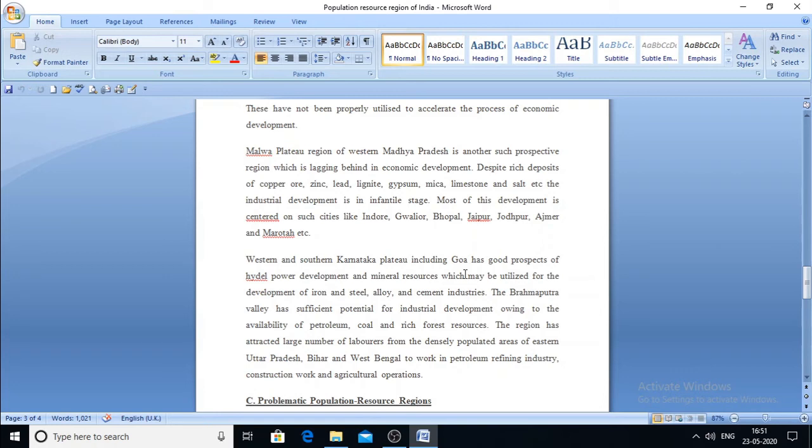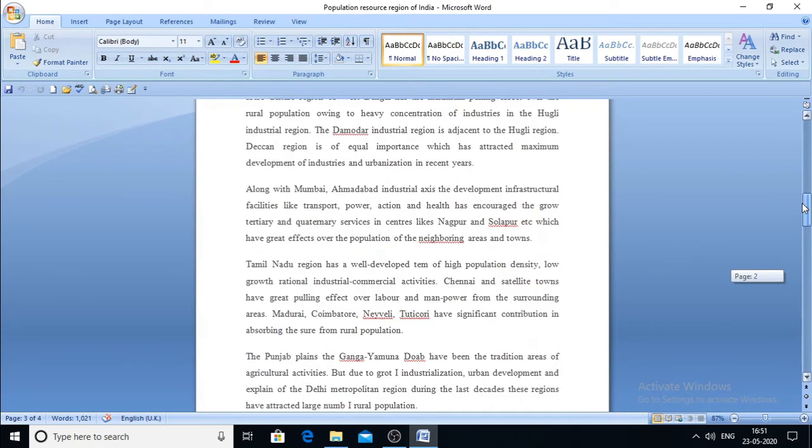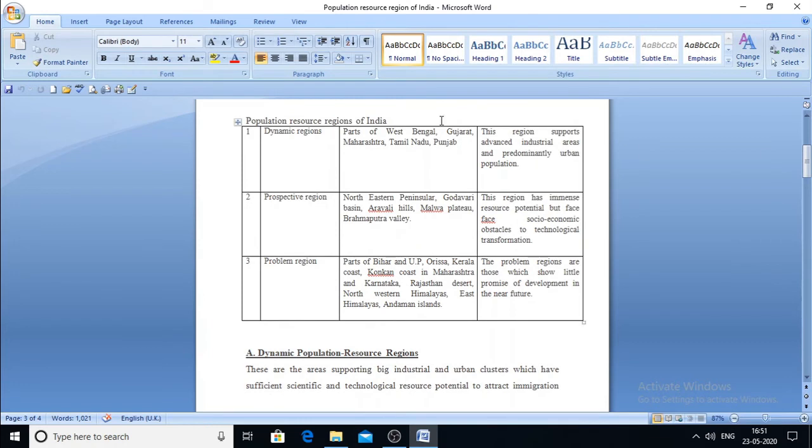So we have this conflict issue, and because of it development takes a backseat. These are some of the problems because of which this prospective region is unable to get converted into a dynamic region.